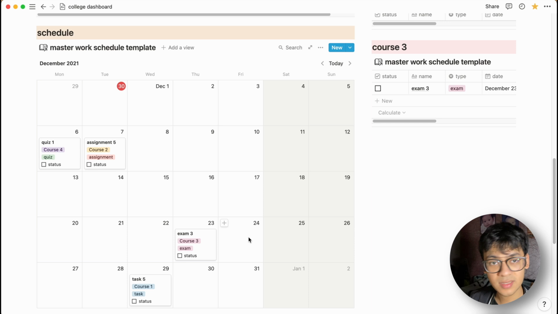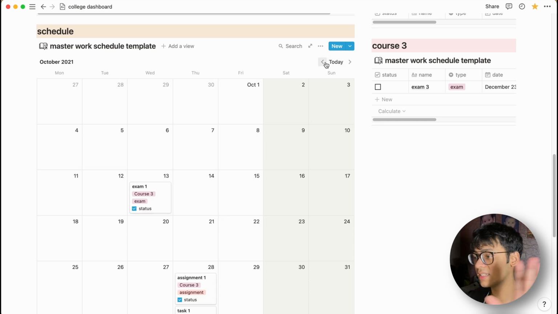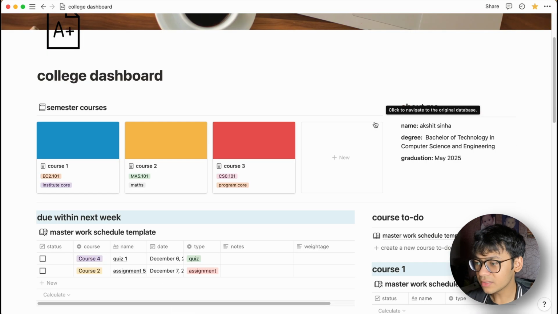Below that is your master schedule. So here you can see all the tasks, past tasks as well as future tasks, tasks that you have done, tasks that you are yet to do. You can see all of that in a very nice calendar way, so you can see all the due dates, when the assignments and exams and everything were. So that's the due section.